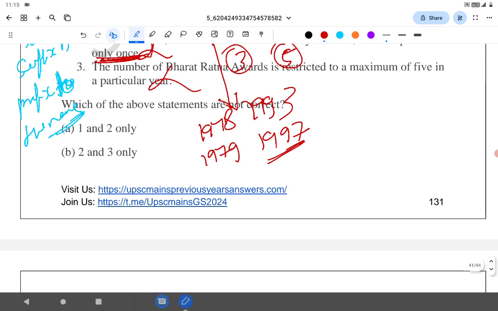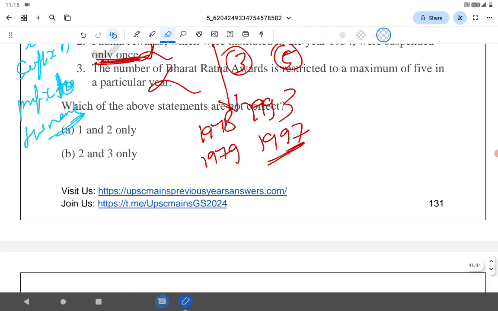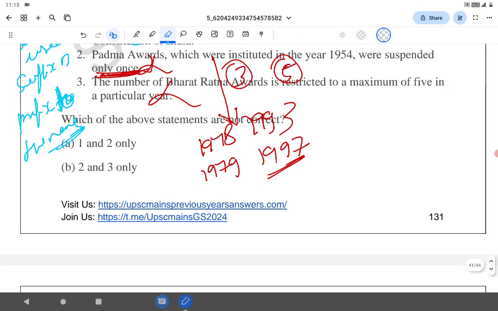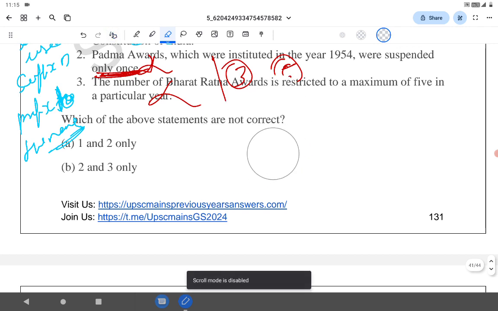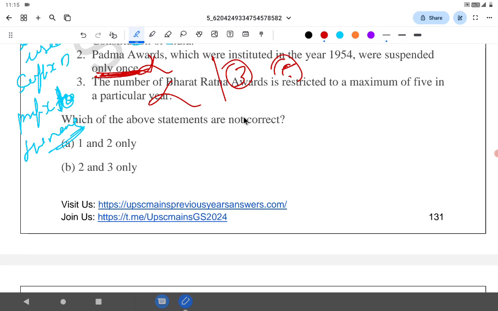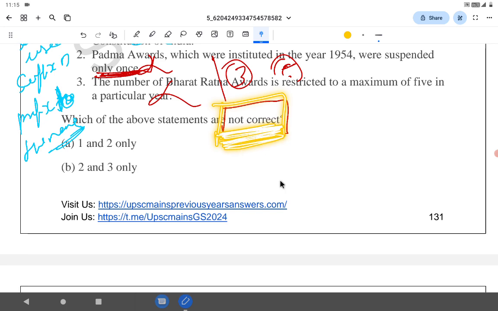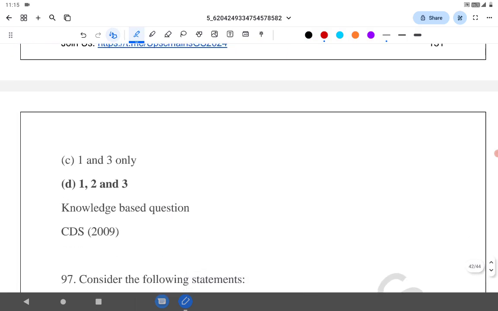Please concentrate while solving this in the UPSC. They are asking which of the following are not correct. Hope you can see here, not correct. When they give not, please go through it. Sometimes people don't read these directive words. If you directly mark, you will get it wrong even after knowing the answers. Please concentrate on not correct or correct. So all 3 are incorrect. So the answer is 1, 2, 3.